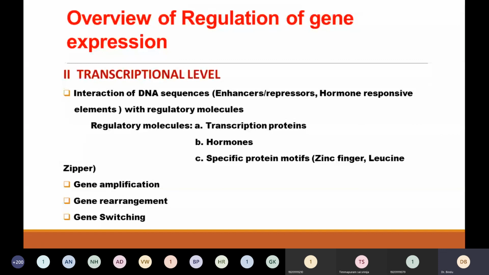The second stage is at the transcription level. It includes the interaction of DNA sequences like enhancers, repressors, and hormone responsive elements with regulatory molecules. That is, interaction of enhancers and repressors with transcription proteins, hormone responsive elements with hormones, and also certain regulatory proteins that have special motifs. Then under transcription, apart from enhancers and repressors, we have gene amplification, gene rearrangement, and gene switching. Don't look worried, it is very simple. I will tell you what gene amplification, rearrangement, and switching are. So all this occurs at the transcription level.